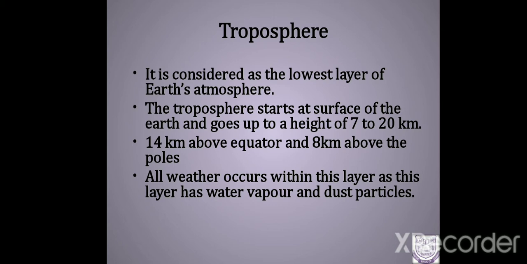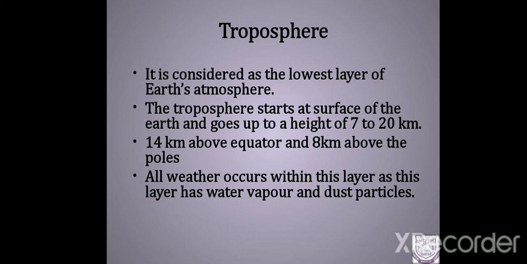The next very important characteristic is that all the weather phenomena occur in this layer. The reason is it is the only layer with water vapor and dust particles. How is water vapor in the troposphere? When the sun's heat evaporates, the water changes into water vapor.